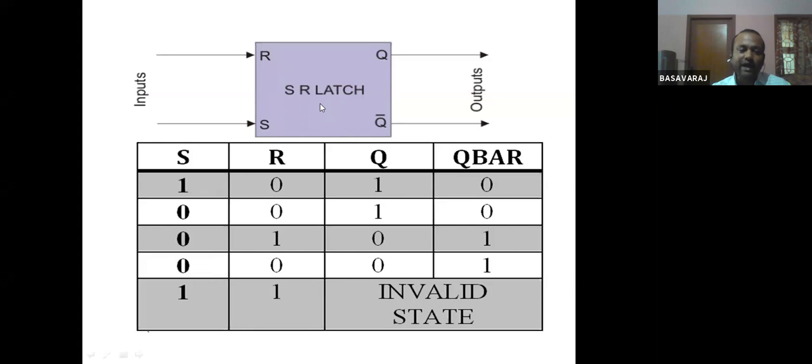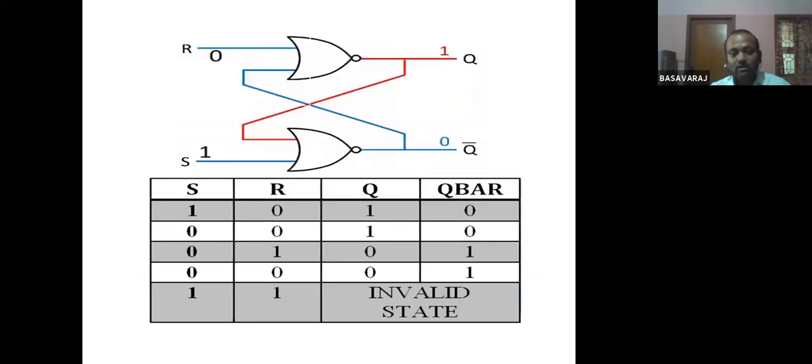And one more thing I want to tell here: one flip-flop or one latch can store one bit of information, either 0 or 1. Now the question is how to implement it using gates. How do I implement it? So this is the gate level implementation. This is an SR latch, gate level implementation. Using two NOR gates, I am implementing one latch.